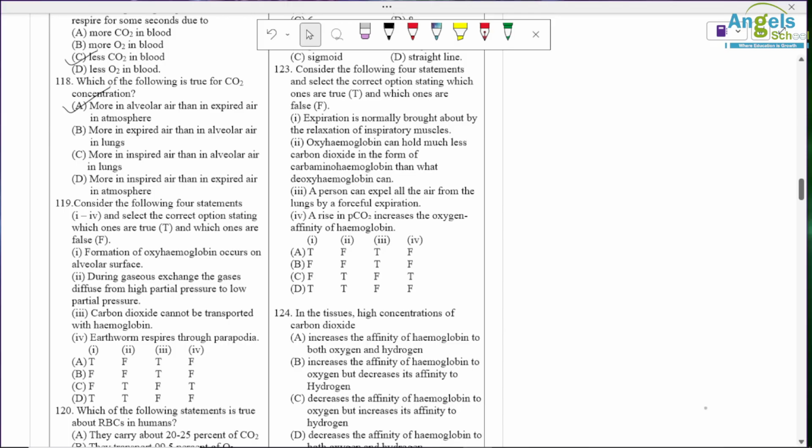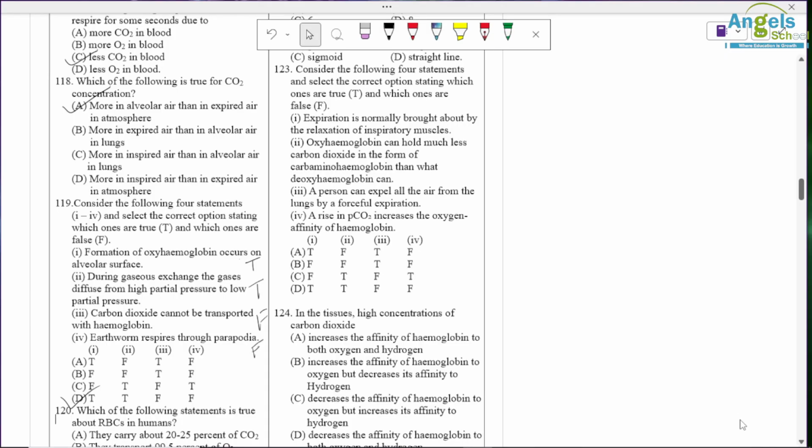Consider the following four statements 1 to 4. Formation of oxyhemoglobin occurs on the alveolar surface, so it is a true statement. During gaseous exchange, gas diffuses from high partial pressure to low partial pressure, again correct. Carbon dioxide cannot be transported with hemoglobin, so false statement. Carbaminohemoglobin is formed and earthworm respires through parapodia, again a false statement. So option D is correct here.